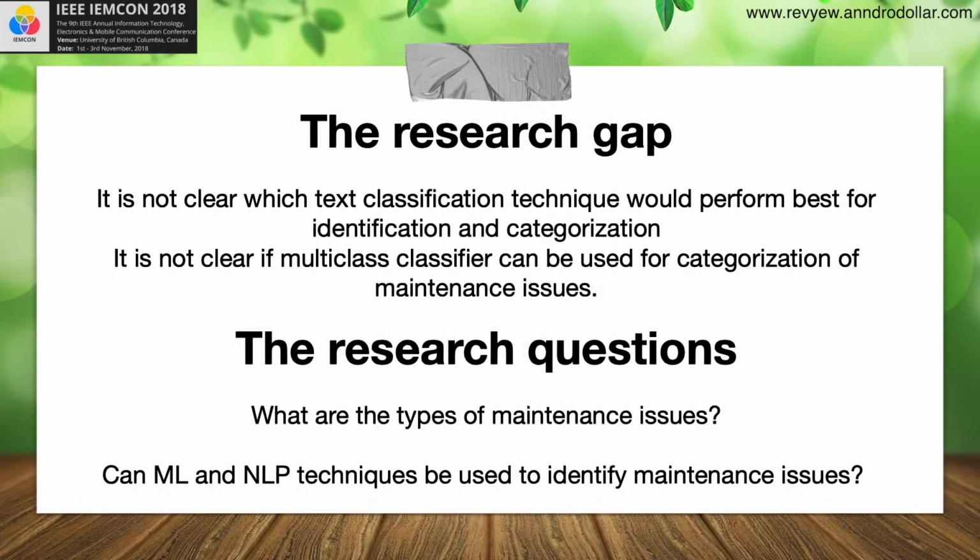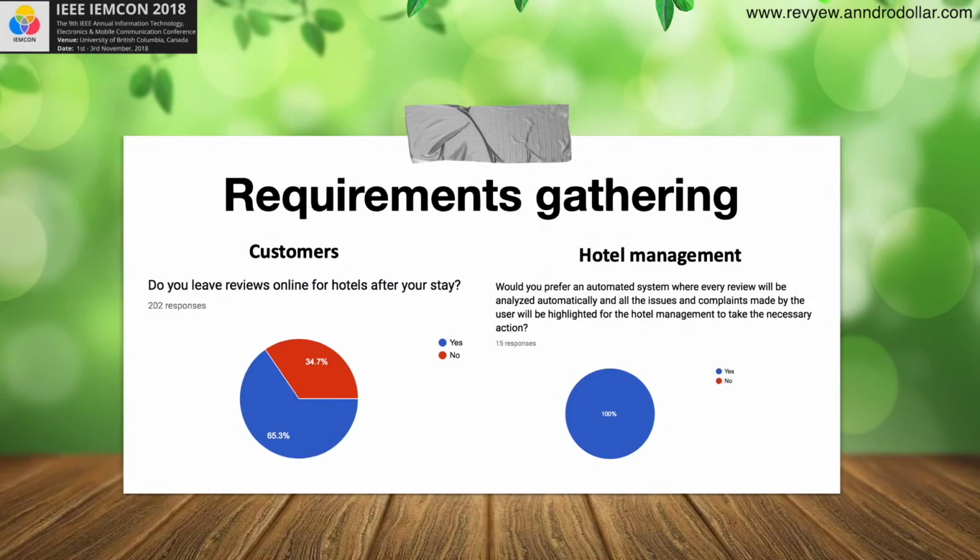The research questions addressed by my project are to identify the types of maintenance issues in my project and to see if machine learning and natural language processing techniques can be used to identify maintenance issues. Initially, before starting the project, I gathered all the requirements by sending out 2 questionnaires to 15 selected hotels as well as 202 regular customers.